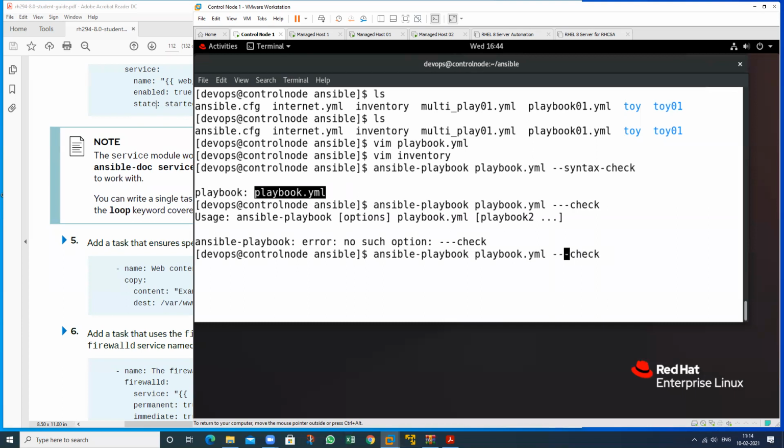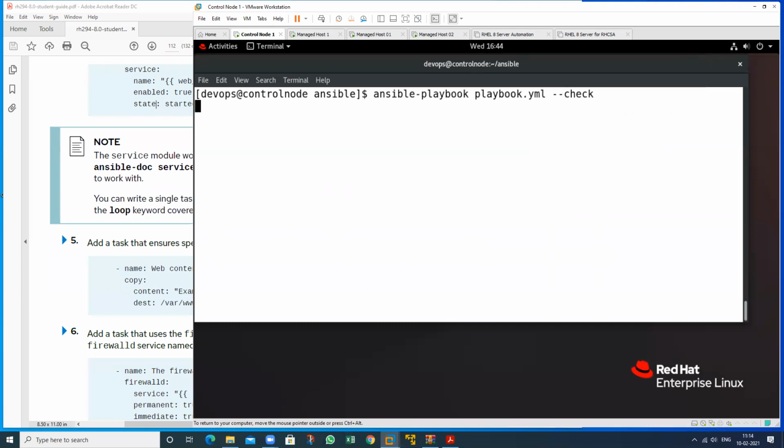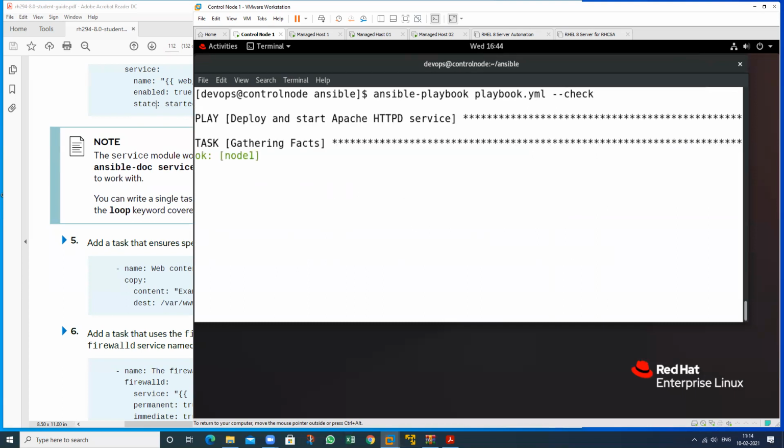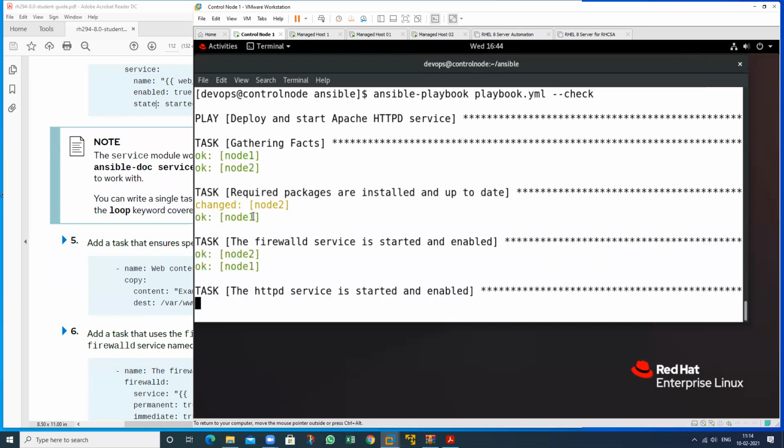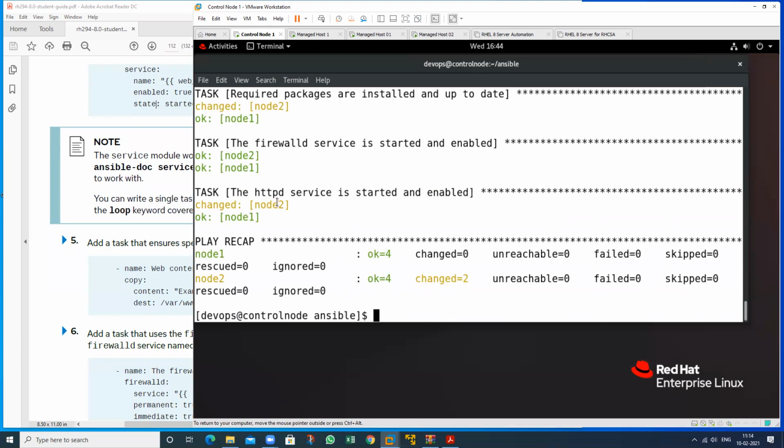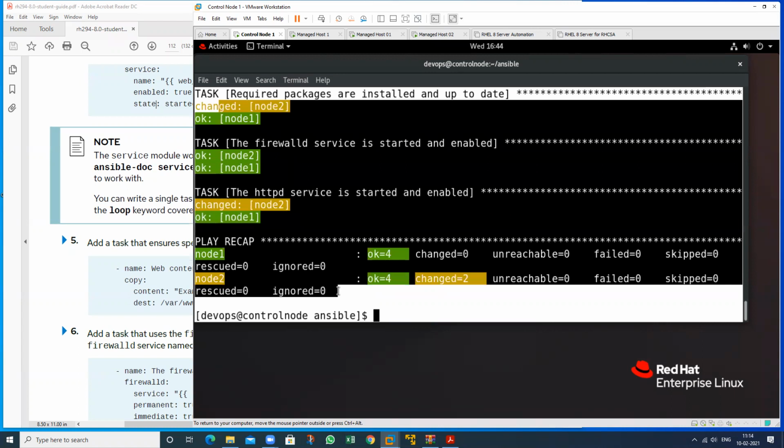Okay, we have 3 dashes. See, my task has been completed because yum already installed, firewall already installed. So just start the service only. In which machine? Only node 2. So my task has been completed.